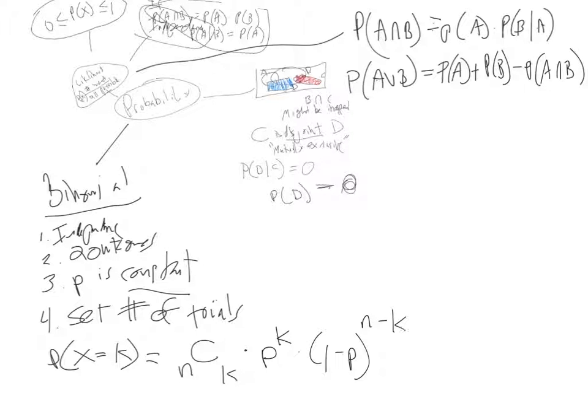K. So again, this is the probability of success, and it happens K times. This is the probability of failure. Remember, P and Q, 1 minus P is Q. They're complementary events. They add up to 1. And then this is the total number of failures. Number of successes plus number of failures should add up to total number N.